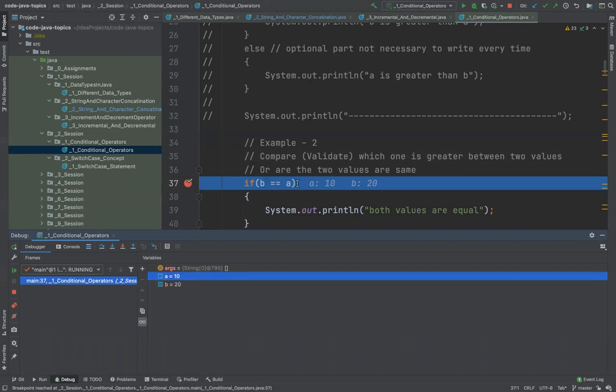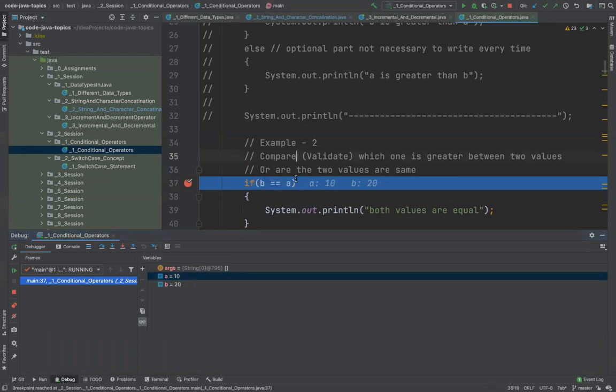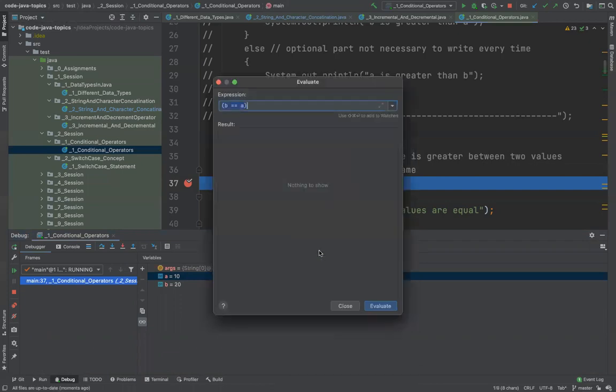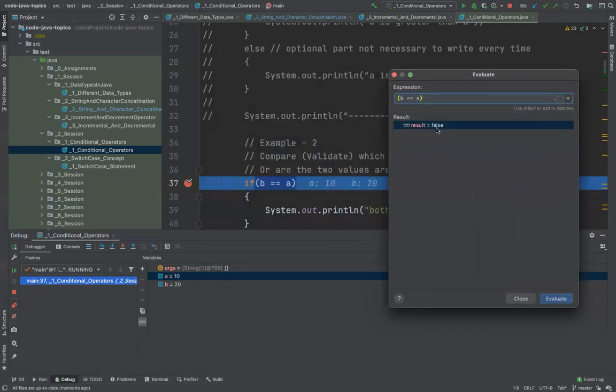But what is the value of this expression? Again, very simple. You select the whole expression, you do a right click, you click on evaluate expression, and click on evaluate, and it will give you the value at runtime. So it's telling me the value of B is equal to A is false. That I already know before, but just to check what the code is really interpreting,